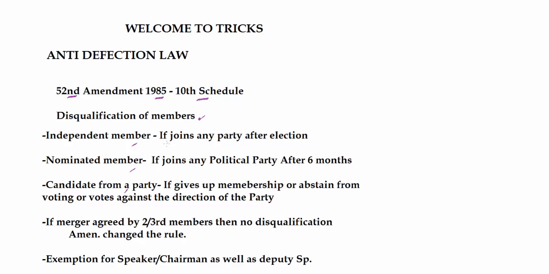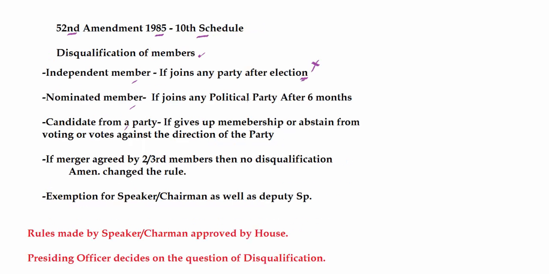For independent members, the rule is very strict. They cannot join any party after election. If they join any party after election, they will be disqualified. For nominated members, the rules are somewhat benign. They can join a party, but they have to do this within 6 months. If they join a party after 6 months, they will be disqualified.